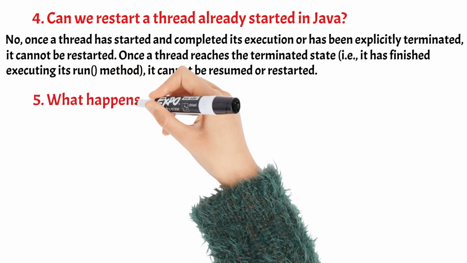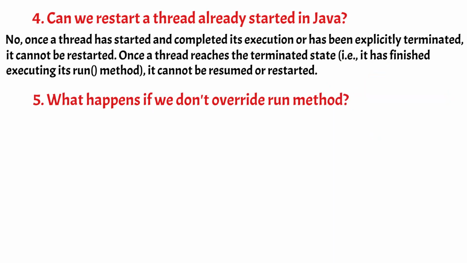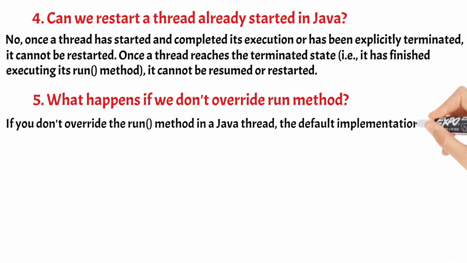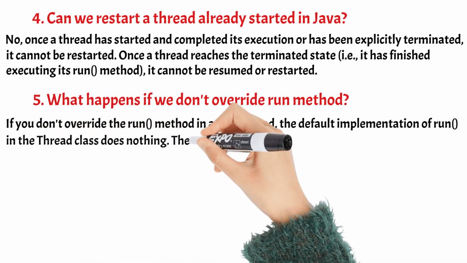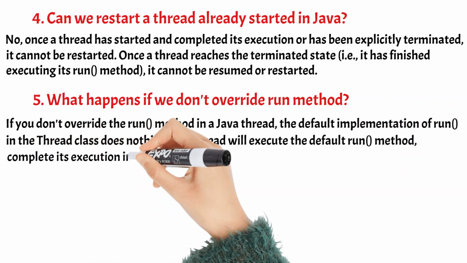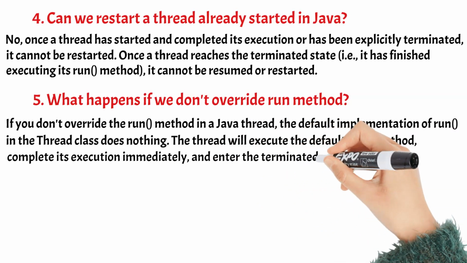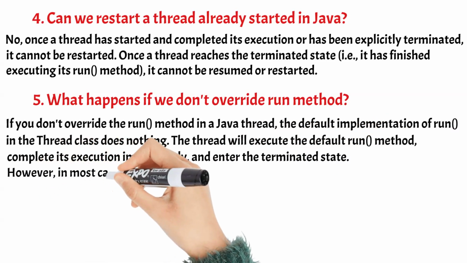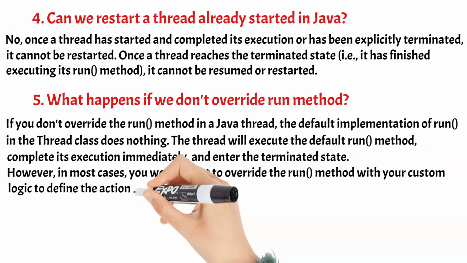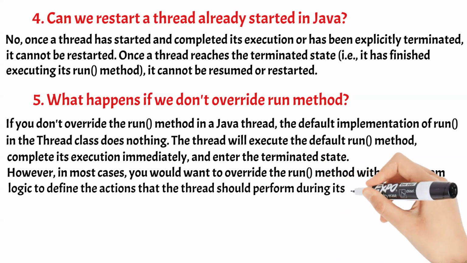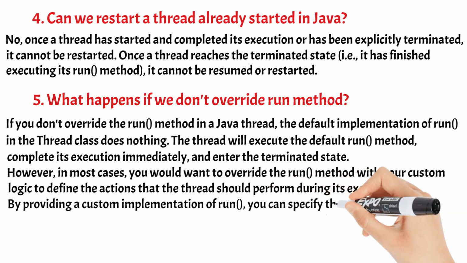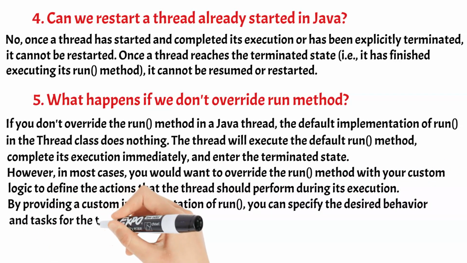5. What happens if we don't override run method? If you don't override the run method in a Java thread, the default implementation of run in the Thread class does nothing. The thread will execute the default run method, complete its execution immediately, and enter the terminated state. However, in most cases, you would want to override the run method with your custom logic to define the actions that the thread should perform during its execution. By providing a custom implementation of run, you can specify the desired behavior and tasks for the thread to execute.